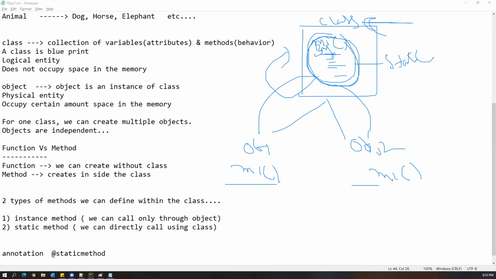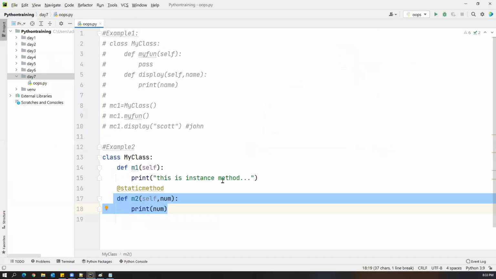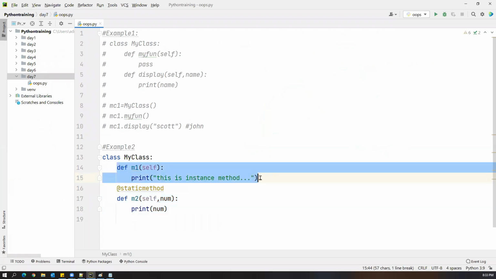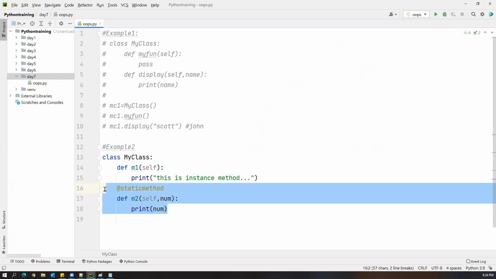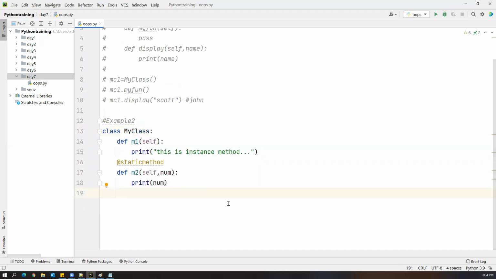Okay, so now if I go back again, I created one instance method and this is a static method. What is the difference between an instance method and a static method? An instance method we can invoke through an object only, whereas a static method we can invoke directly by using the class itself. That's the difference.